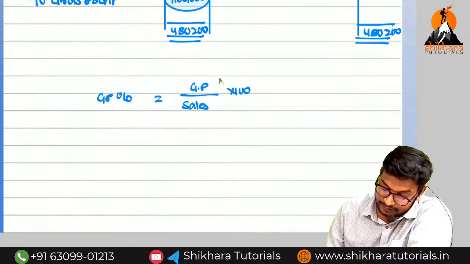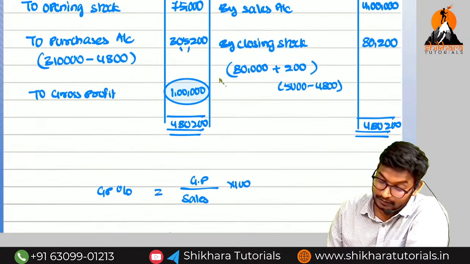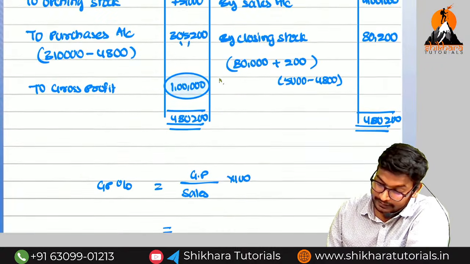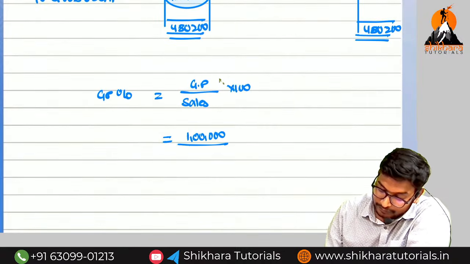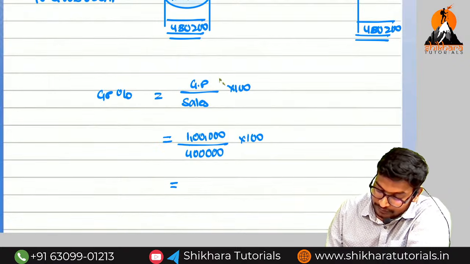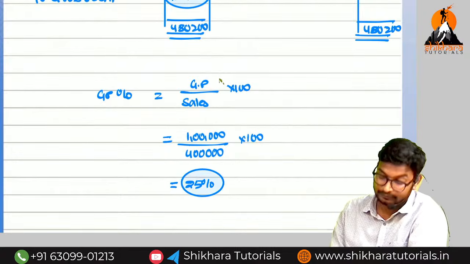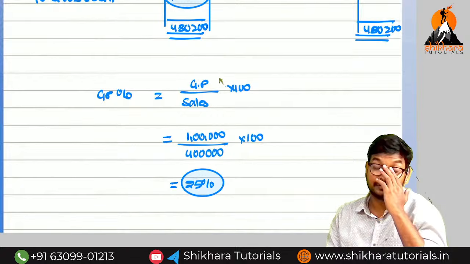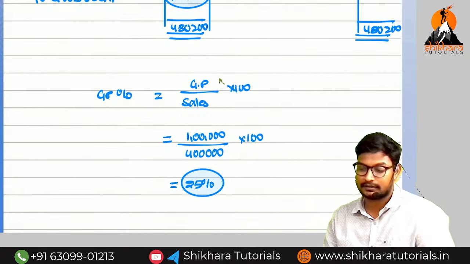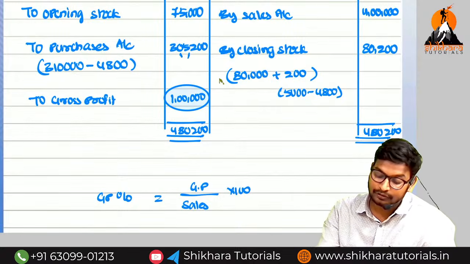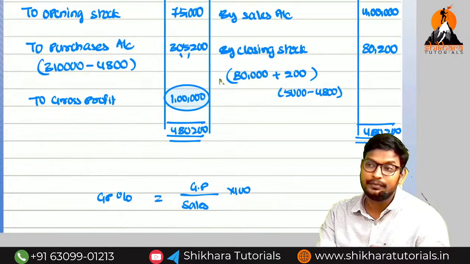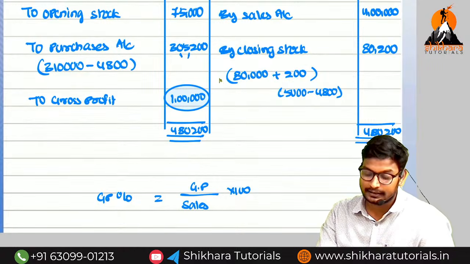That is 1 lakh divided by 4 lakhs into 100, equal to 25%. This 25% we need to apply on the current year sales. This 80,200 is the correct amount, and it will be the opening stock of the current year.